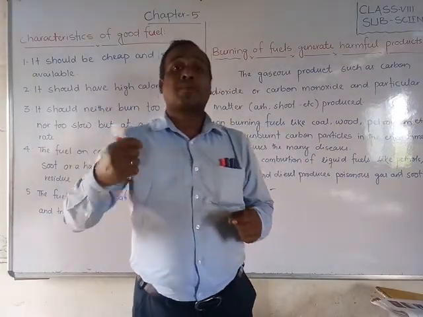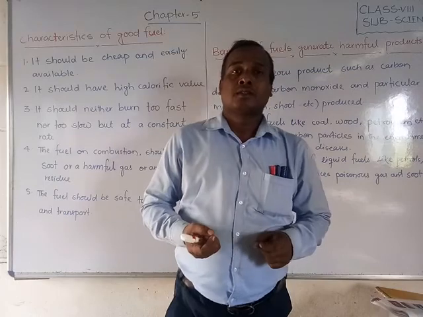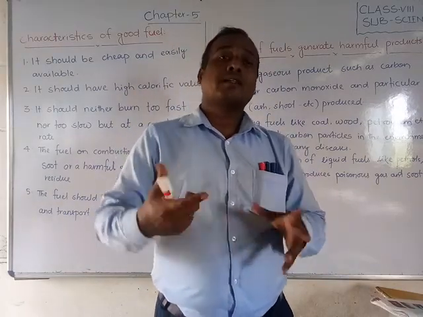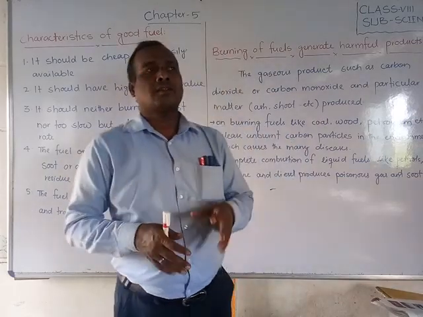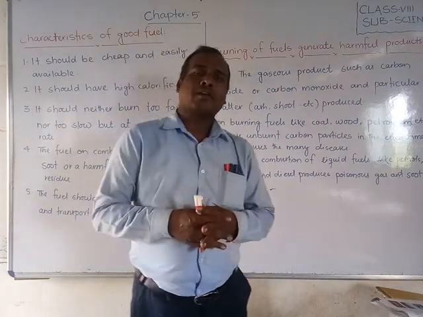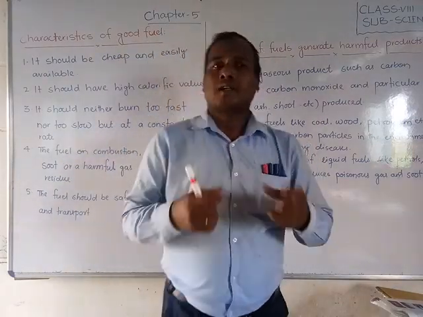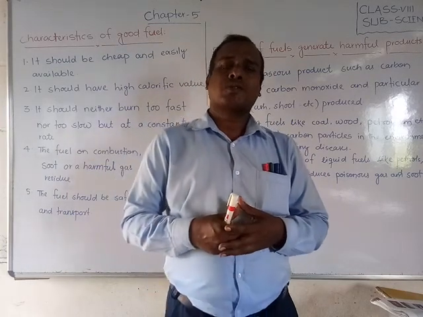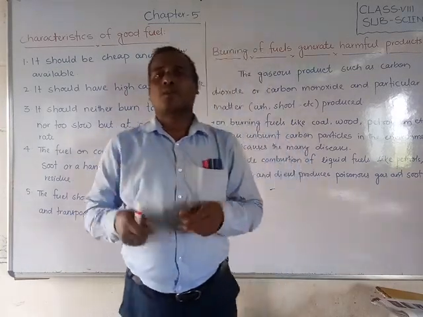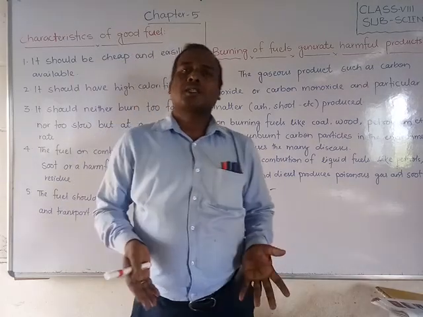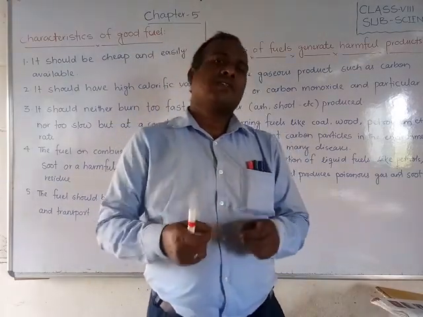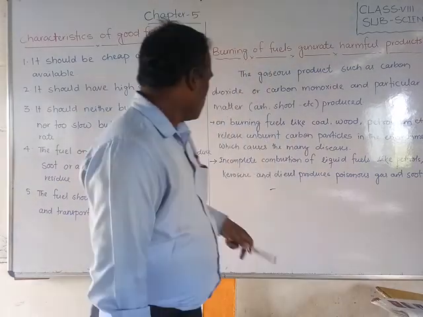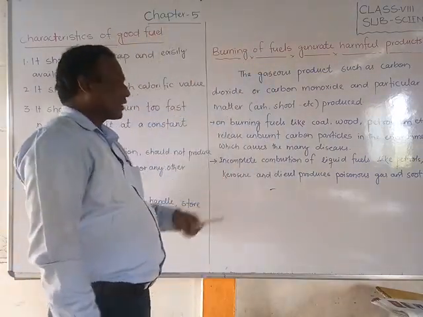That carbon dioxide and carbon monoxide come out as smoke. These things mix with our environment, and when we breathe them in, they cause problems in the respiratory system. Asthma and some other diseases affect our lungs, making severe diseases because of the unburnt carbons.